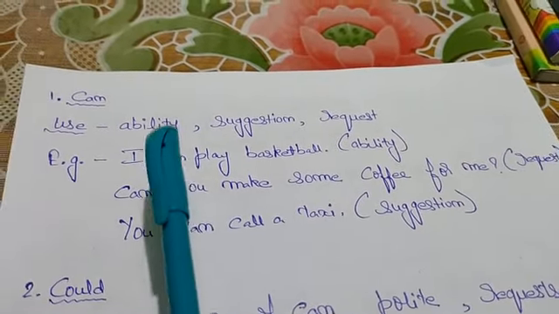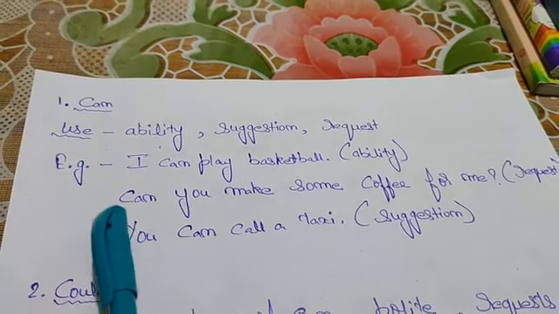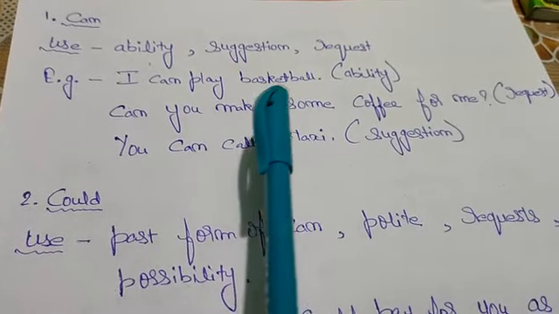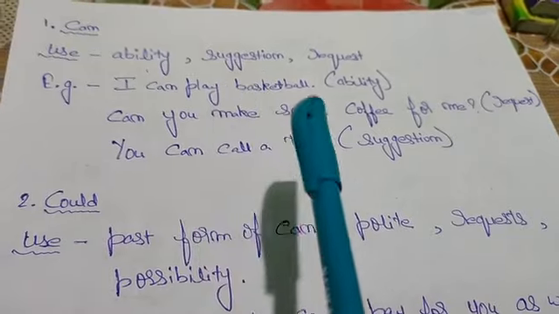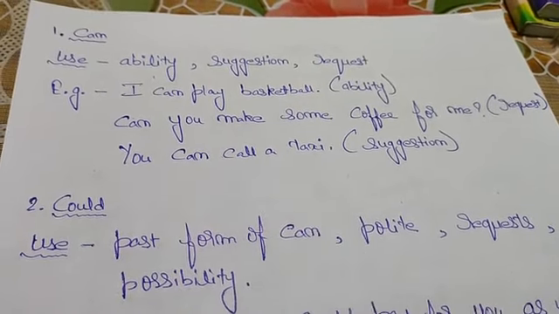When we are talking about ability, suggestion or request, then we will use can. For example, I can play basketball. This one is the ability. Second example, can you make some coffee for me? This one is a request. And third example, you can call a taxi. This one is a suggestion.